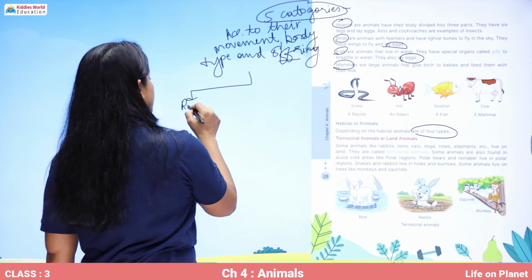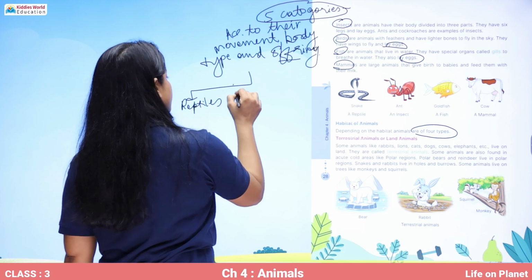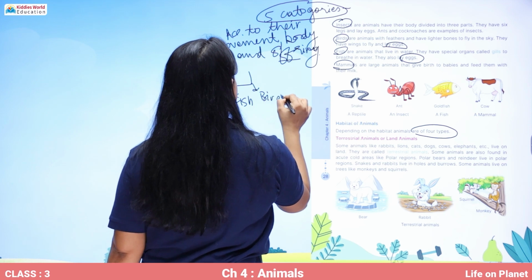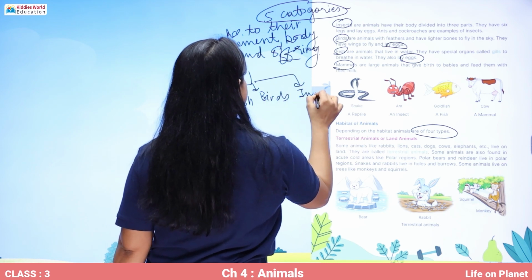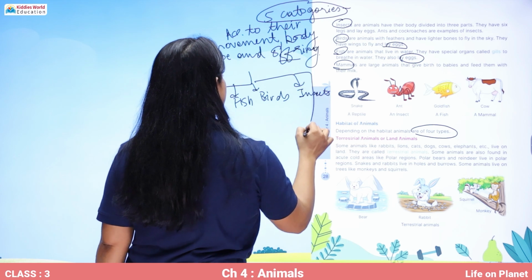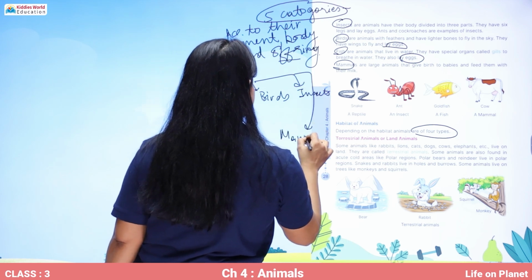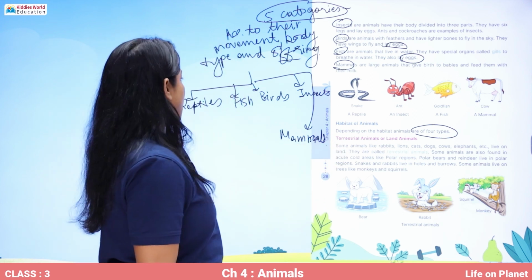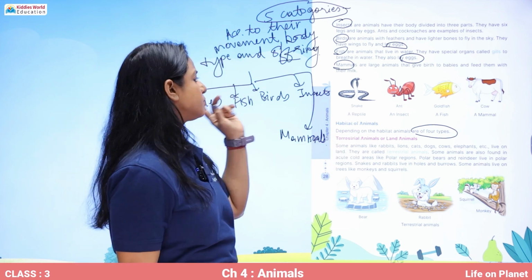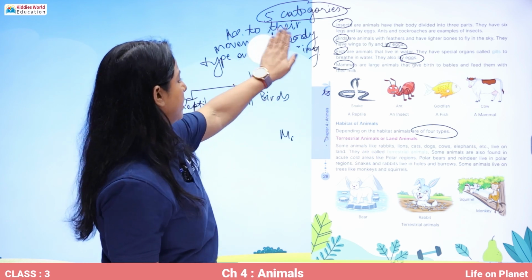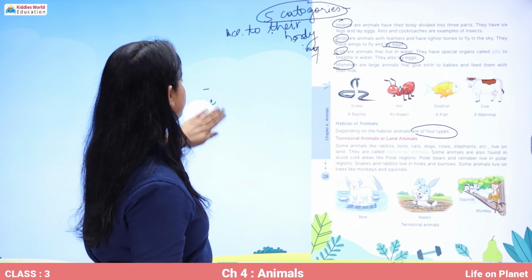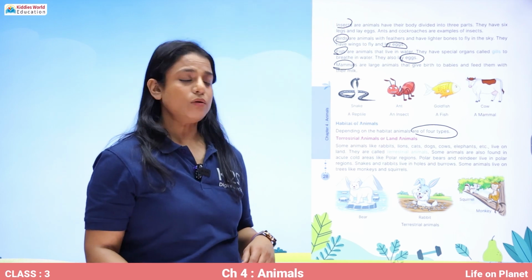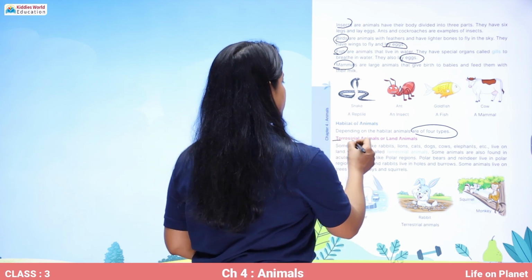I told you, it's reptiles, fish, birds, insects and mammals. But out of these, reptiles, mammals, birds and insects get divided further into 4 categories according to where they live. So the number 1 is terrestrial or land animals.